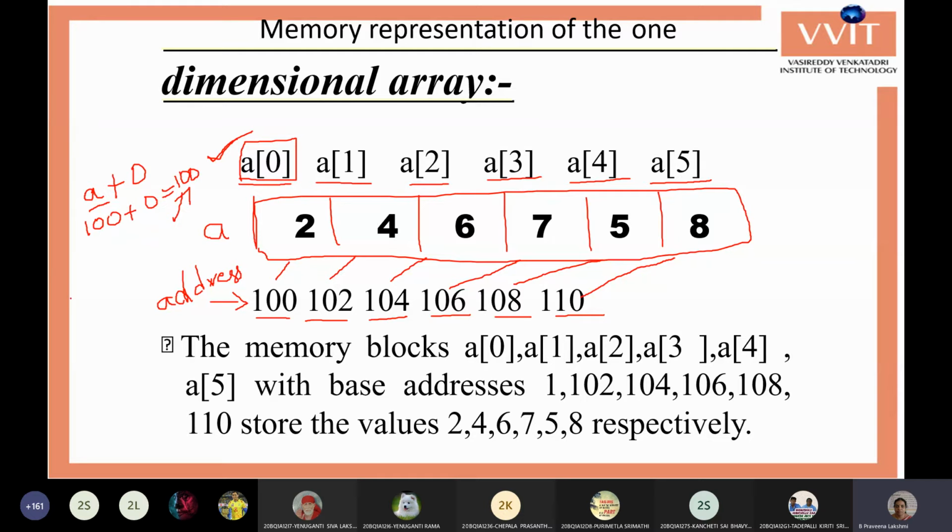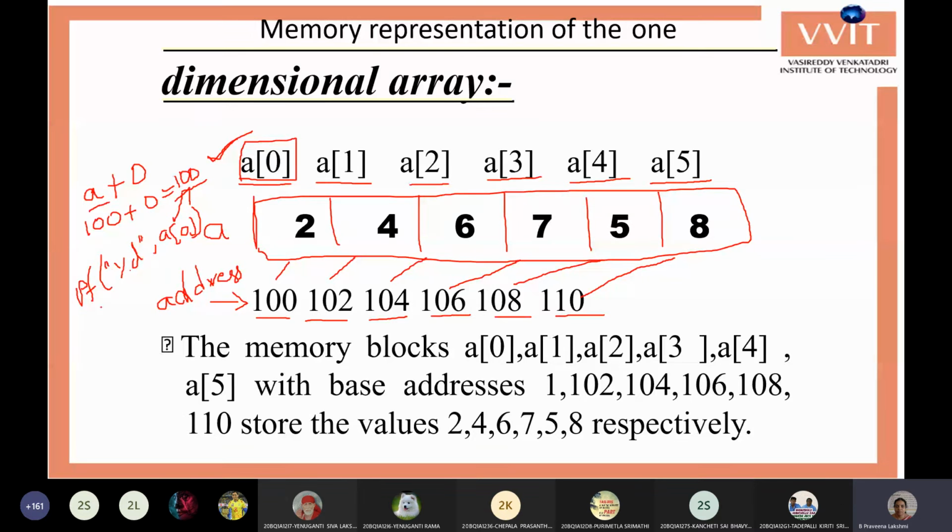Whenever you are giving, like in the printf, percentage d, A of 0, now it adds 100 plus 0. 100 plus 0 gives the 100 location. So from that it takes a value.